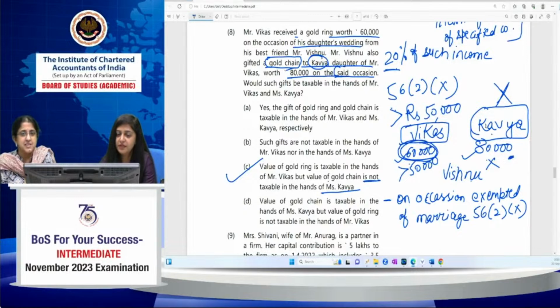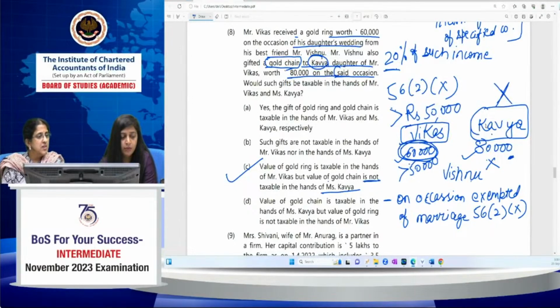And in the case of a relative, that is exempt at any point of time. Suppose Mr. Vishnu had been a brother or sister of Mr. Vikas, then this would have been exempt, whether or not it was on the occasion of marriage. I hope Durga and Naman, you have understood that the correct option is C, not A, because it's not taxable in the hands of Kavya.